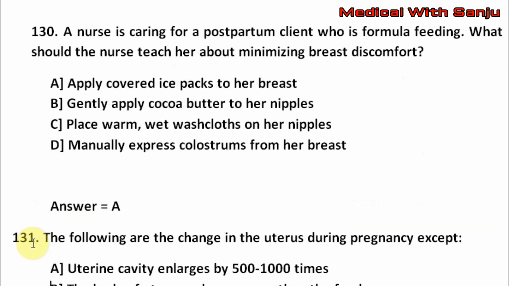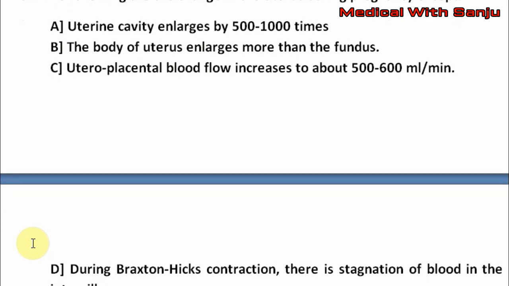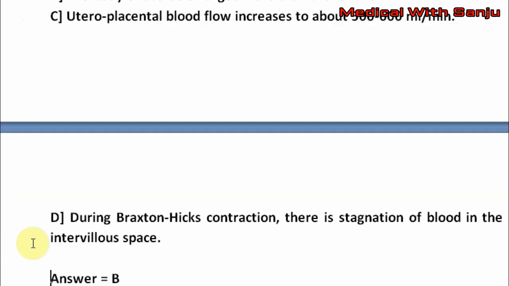Next question. The following are the changes in the uterus during pregnancy except option A, uterine cavity enlarges by 500 to 1000 times. Option B, the body of uterus enlarges more than the fundus. Option C, uteroplacental blood flow increases to about 500 to 600 milliliters per minute. Option D, during Braxton Hicks contraction there is a stagnation of blood in the intervillous space. The right answer is option B.